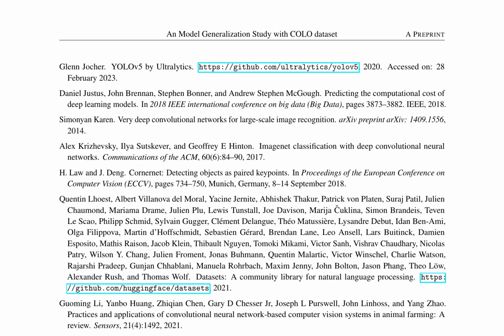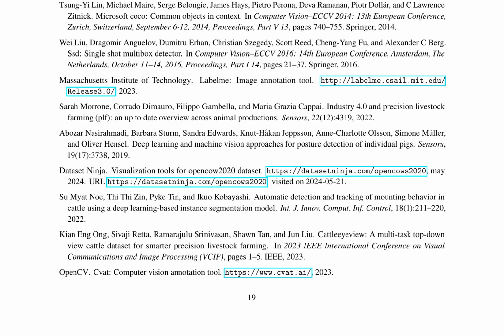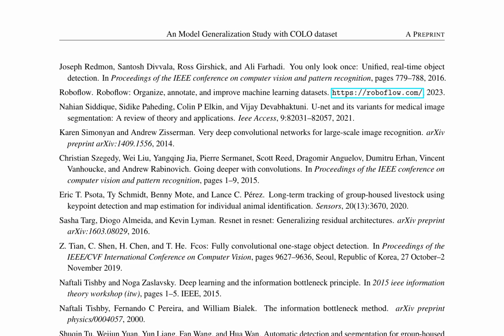The study utilizes various state-of-the-art object detection models, including YOLOv8, SSD, and FCOS, to evaluate their performance on the COLO dataset. The dataset consists of images collected from various farms, featuring different breeds and ages of cows in various environments. The images are annotated using tools like LabelMe and CVAT, with a focus on keypoint detection for accurate animal identification and tracking. The paper also explores the use of transfer learning and fine-tuning pre-trained models to improve performance on the COLO dataset. It discusses the importance of model selection, hyperparameter tuning, and data pre-processing steps to achieve optimal results.